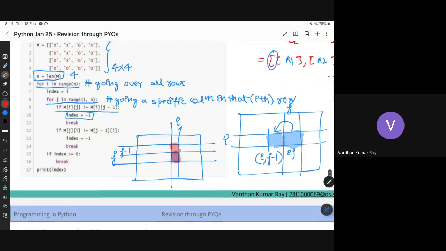So here is j comma i, and j minus 1 comma i. In the first if condition, you're checking if the person on the left side of me is equal to me or not. And in the second condition, I'm checking if the person just above me is equal to me or not. Can you see that condition?